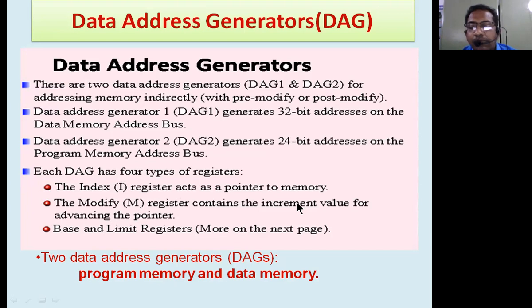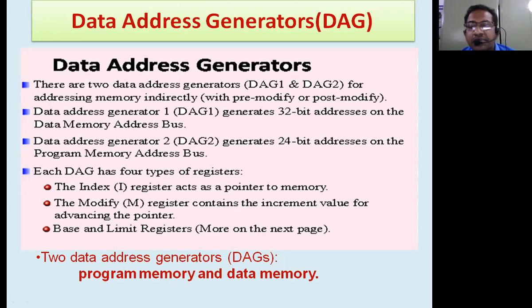Something like a program counter, a stack pointer, or a pointer variable. So it is normally going to act as a pointer to the memory location. And a modify register contains the increment value for advancing the pointer. That means for how many bytes the base pointer has to be incremented.